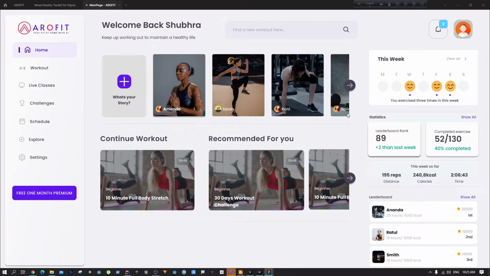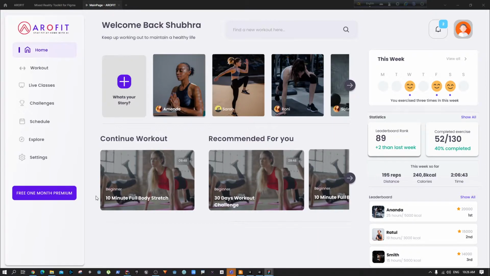First of all, we have these stories. This is going to be the stories of the people that you follow. This is going to be a social media kind of exercising application powered by AI technologies. So the user can look into other people's profiles and see how they did in the last week. They can see their leaderboard ranking, and this will always give them motivation to work harder and do more exercise. So this is kind of gamifying the whole process of exercising.